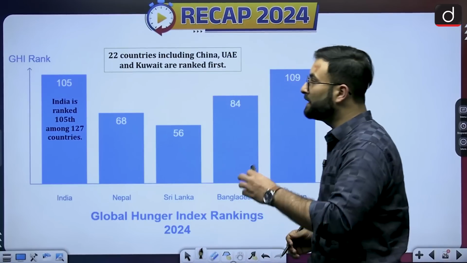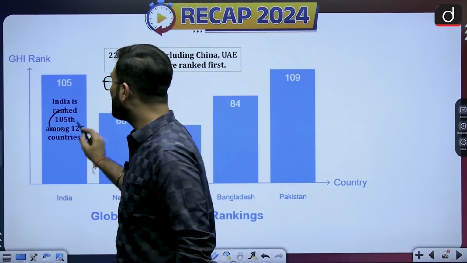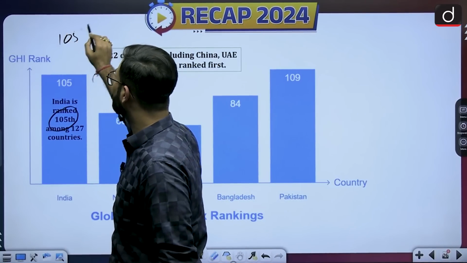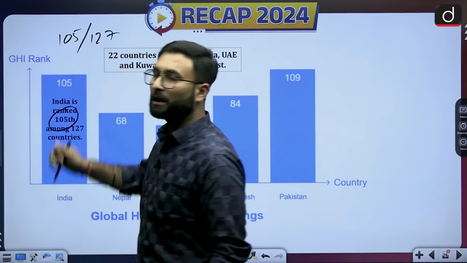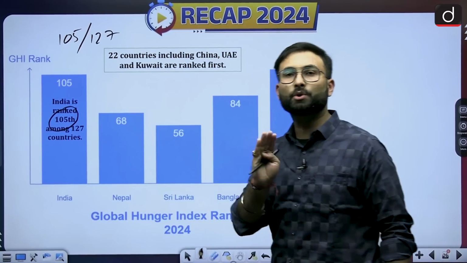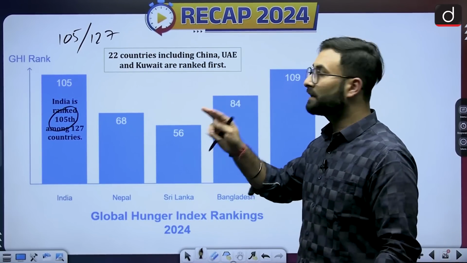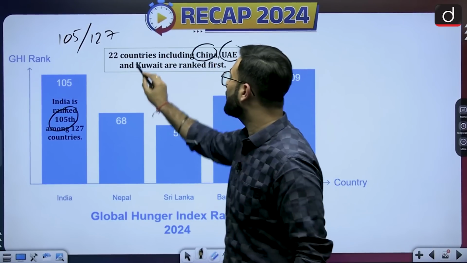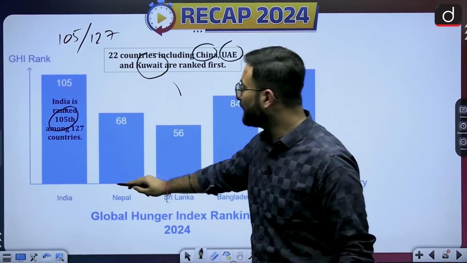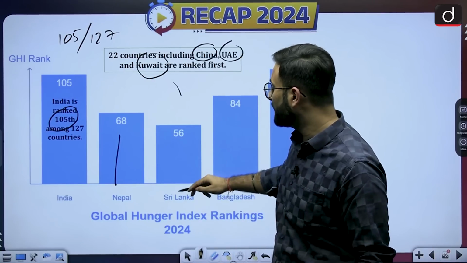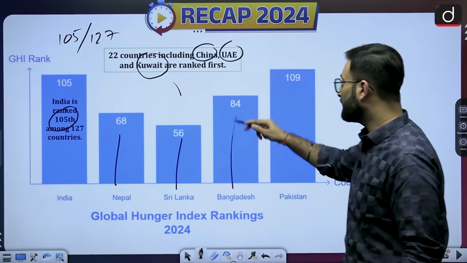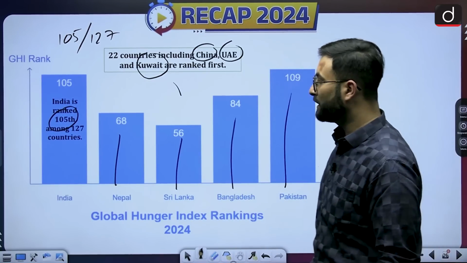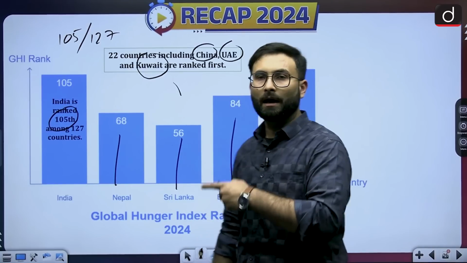Now, if you look at India's ranking, it is 105th out of 127. If we are talking about the first rank, there are 22 countries including China, UAE and Kuwait which are ranked first. When we talk about Nepal, the rank is 68, Sri Lanka is 56, Bangladesh 84, and Pakistan 109. That is about the Global Hunger Index report.